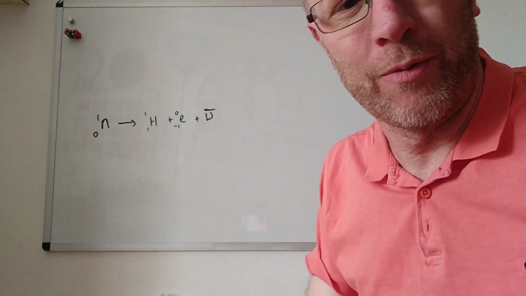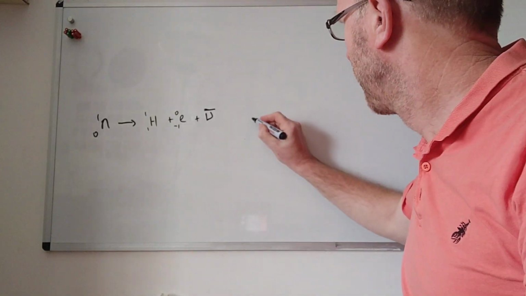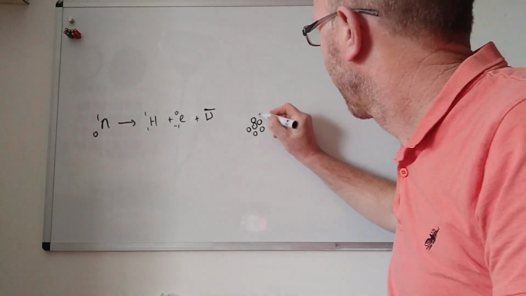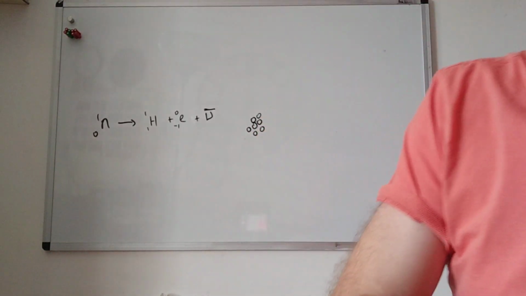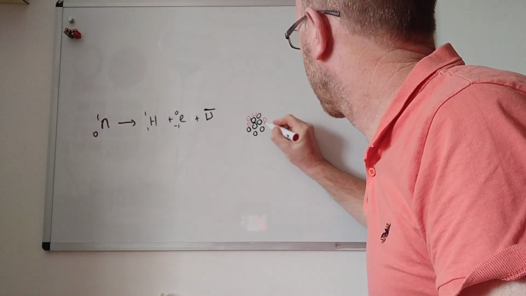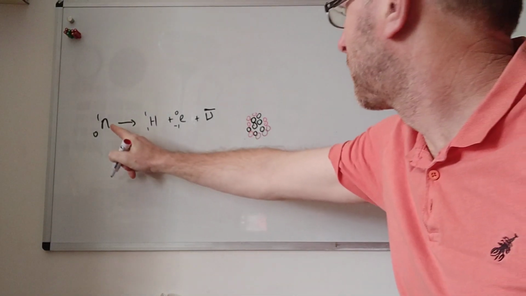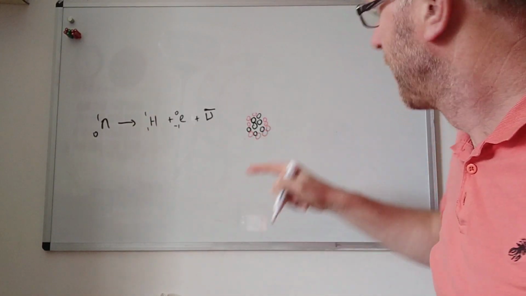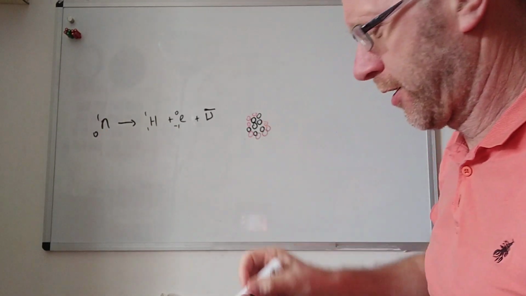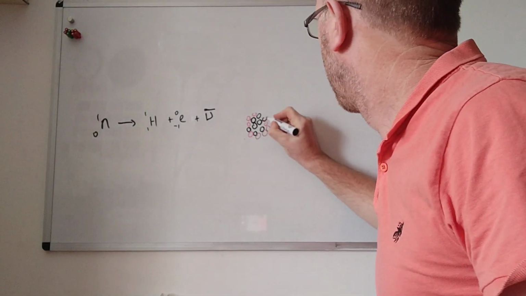Now we want to look at what is actually happening in the nucleus when this happens. If we draw a random nucleus, with the protons in one color and the neutrons in red, let's think about it. If a neutron, the red one, decays into a proton, watch what happens, it's important. The neutron changes into a proton.